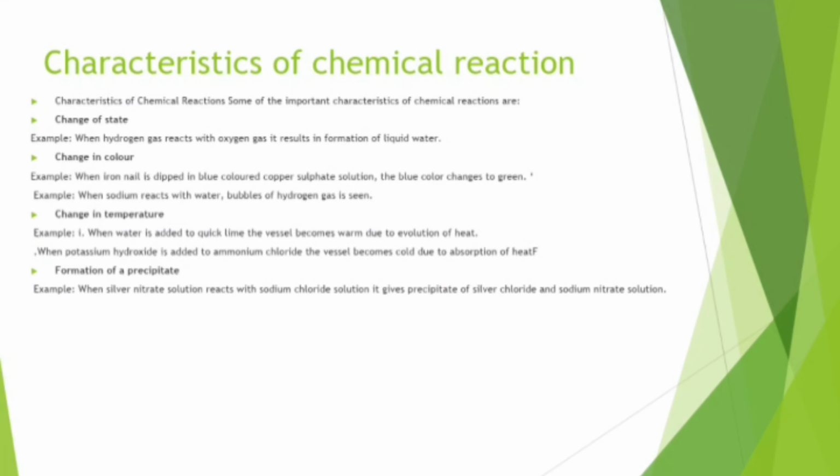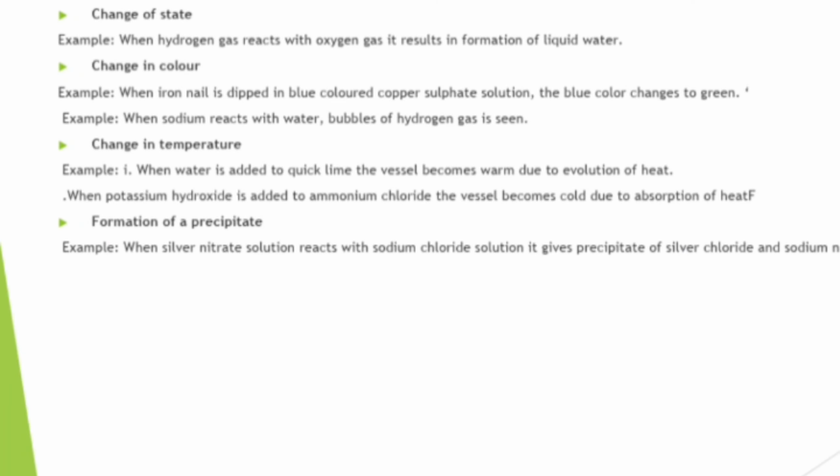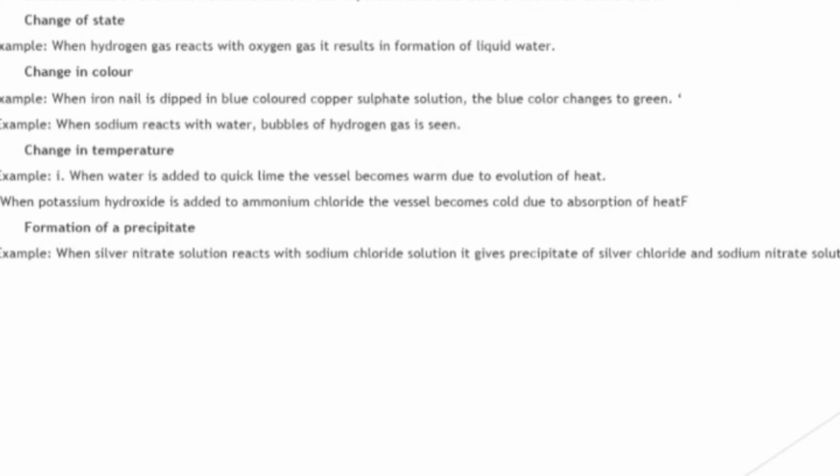What are the characteristics of chemical reactions? Change of state. How? When hydrogen gas reacts with oxygen gas, it results in the formation of a liquid, water. How is there a change in color? When iron nails are dipped in blue colored copper sulfate solution, the blue color changes into green color. When sodium reacts with water, bubbles of hydrogen gas are seen.